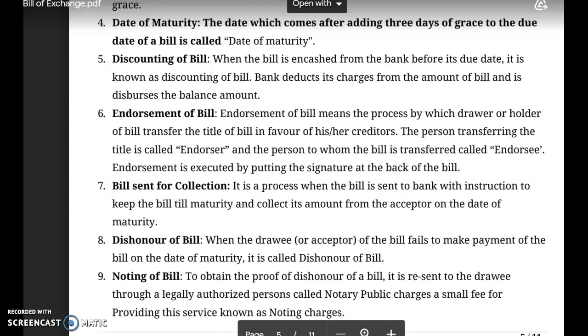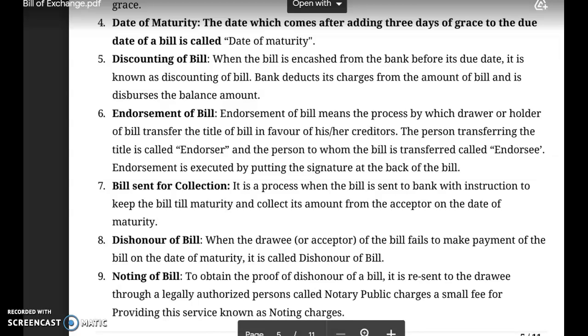Next term is dishonor of a bill. When the drawee or acceptor of the bill fails to make payment of the bill on the date of maturity, it is called dishonor of the bill. के bill dishonor हो गया, drawee और acceptor ने ड्यू डेट पर उस बिल की पेमेंट नहीं दी, हम कहेंगे bill becomes dishonored.